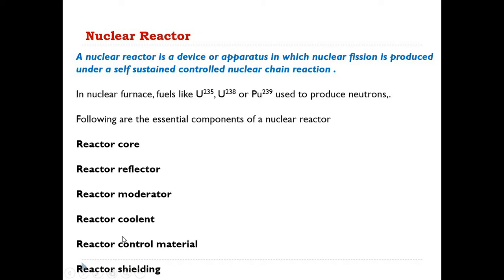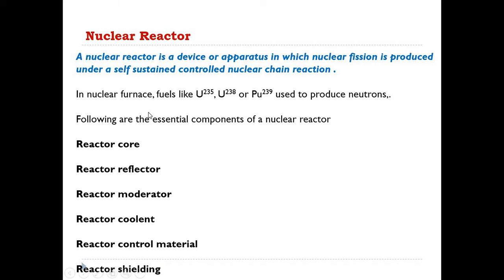Of course, one needs to use some fuel for the generation of energy, and the components used as fuel in any nuclear reactor are uranium-235, uranium-238 or plutonium-239. These elements can be used as fuels which undergo the nuclear fission chain reaction, and that produces the energy. We have seen how the energy is generated in nuclear reactors.